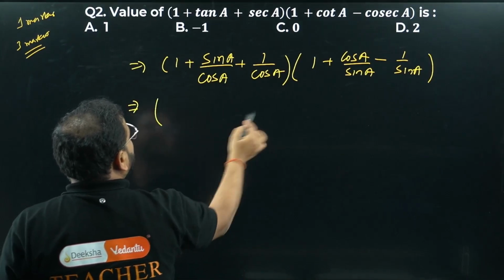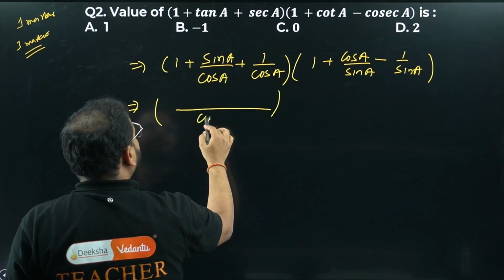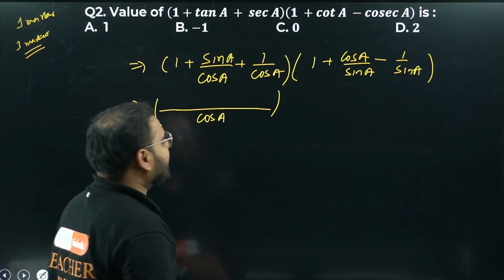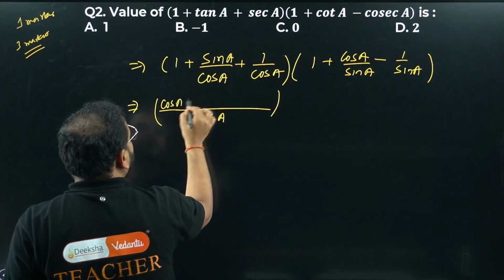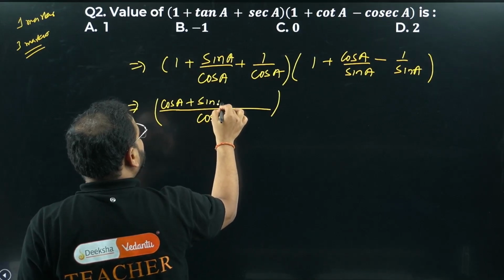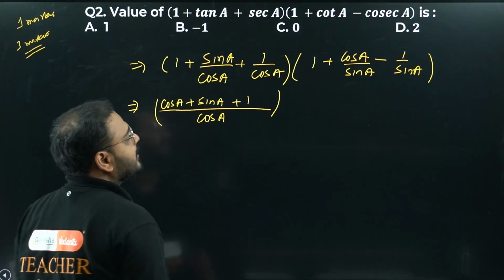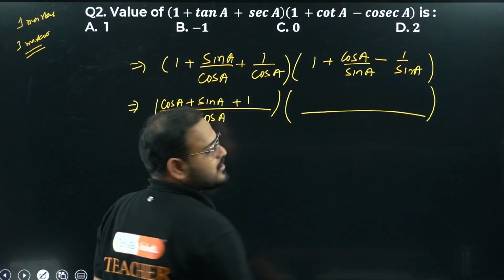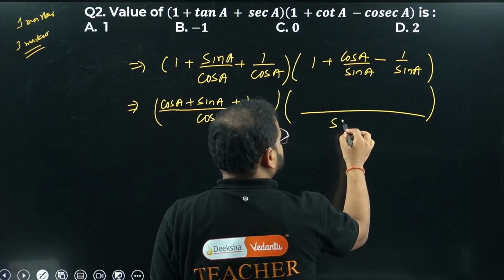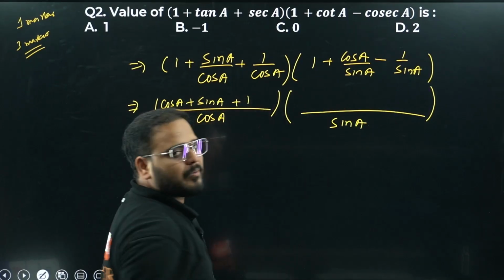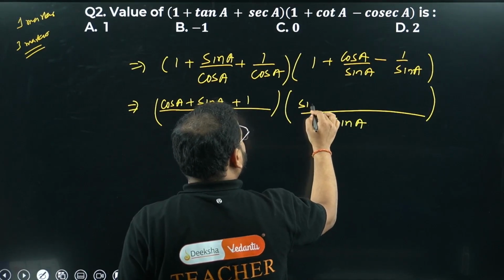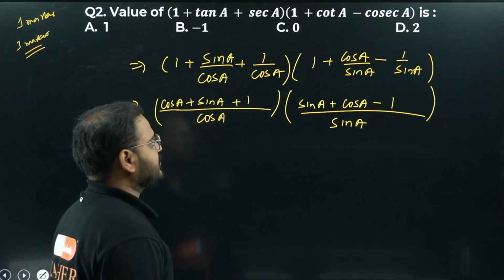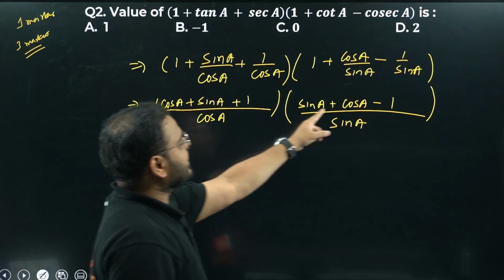Okay. Step number 2. Take LCM in the first bracket. What are you getting? Please check. Only cos is there. 1 I have over here, so to make an equivalent fraction, I'll write cos A over here. What do I have this side? Plus sine A and plus 1. Second bracket, have a look. What's the LCM? I have sine only, so let's take sine as the LCM. I have 1, to make an equivalent fraction I multiply with sine. So I end up with sine A plus cos A minus 1. Check here: (cos A plus sine A plus 1)(cos A plus sine A minus 1) in the product.